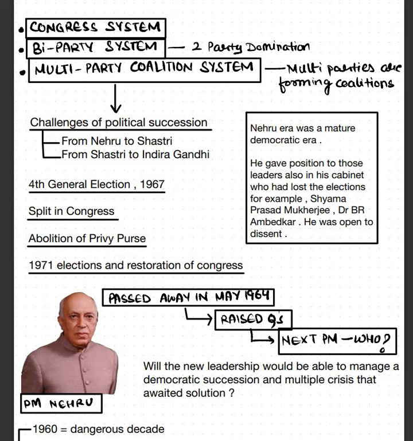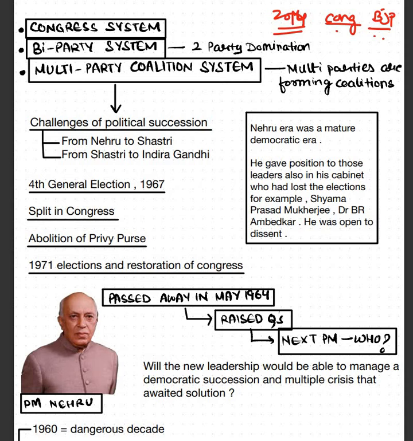terms like Congress system. Then we'll hear about the term called bi-party system, multi-party coalition system. Bi-party system means when two parties are majorly dominating in a nation. For example, we are just taking an instance. Let's say Congress and BJP. अभी काफी साल तक तो कांग्रेस और बीजेपी 2004 से अगर 14 से आप अगर देखोगे तो कांग्रेस और बीजेपी ही ज्यादा न्यूज में छा रहा है. So basically when the two parties dominate in a nation, that becomes bi-party system. Then multi-party coalition system, when multiple parties are forming different coalitions, different groups, that becomes multi-party coalition system. That you must have seen in Bihar also.